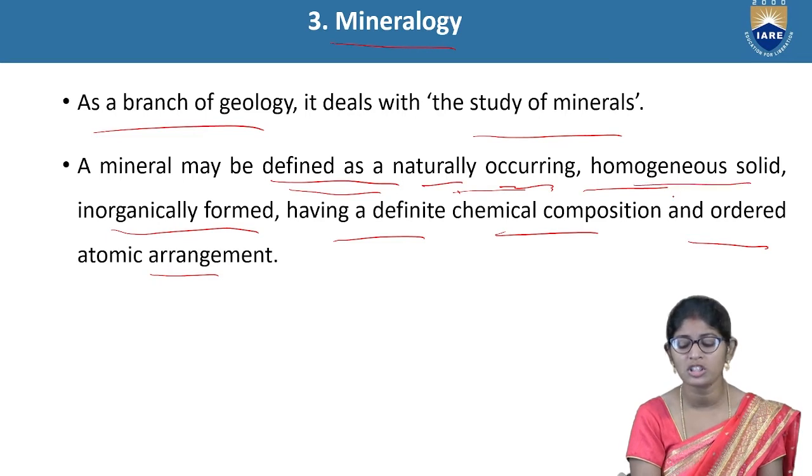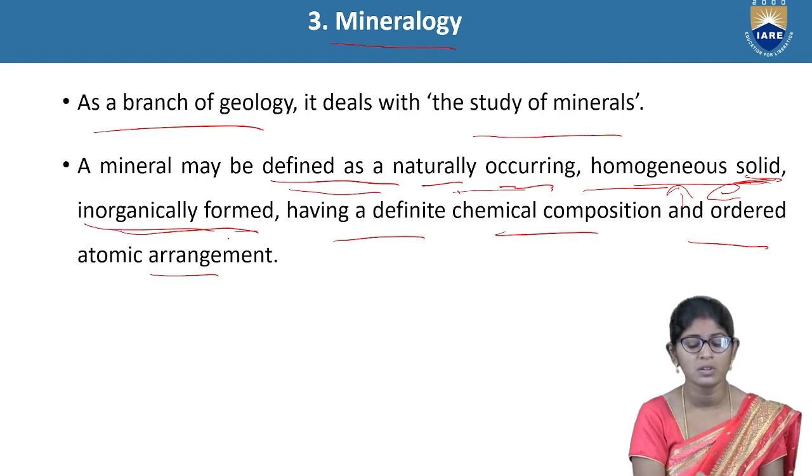Next is homogeneous solid. It is a single material, only in solid form, not in liquid or gaseous form. Coming to inorganically formed, sorry, inorganically and organically formed: what is the difference between these two? Inorganically formed means a natural rock found on the earth's surface.